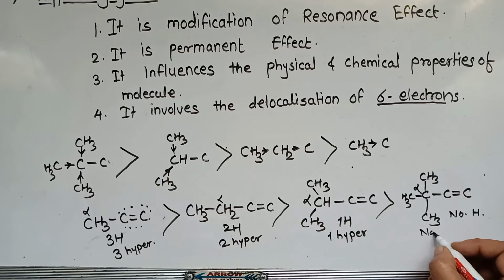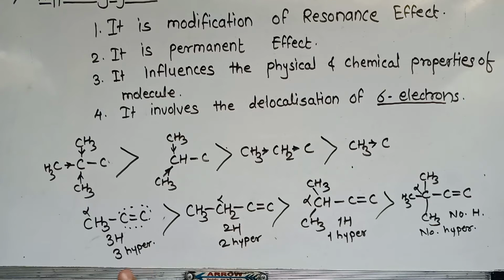There is no hyperconjugation in the last. That means as the number of hyperconjugating structures increases, the stability of that compound is more. So here three hyperconjugating structures are there, hence it is a stable compound according to hyperconjugation.